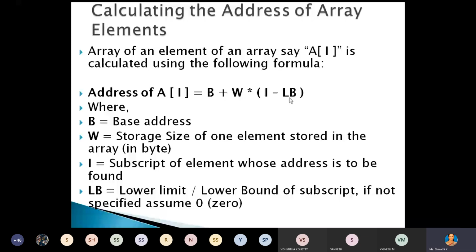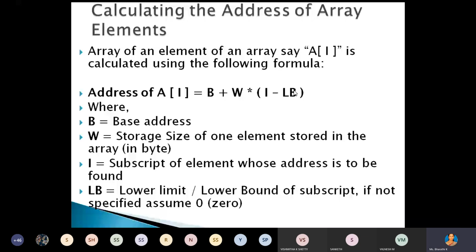Here B is the base address of that array, and W is the storage size of one element stored in the array, into I, the subscript or index value, and LB is the lower bound or lower limit. If that is not given in the problem, we have to assume that the lower bound value is 0.